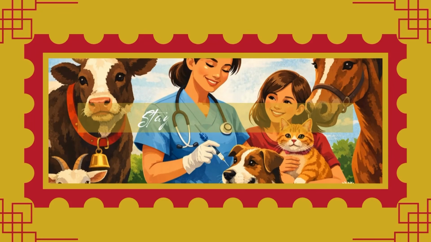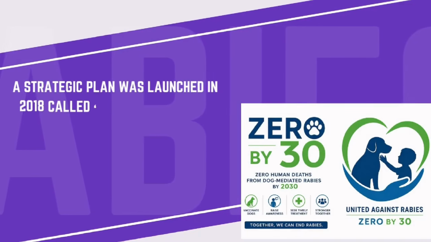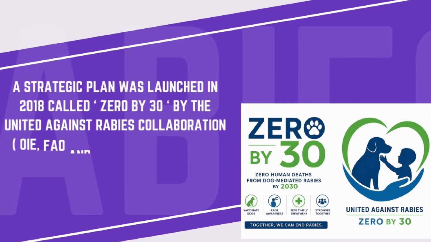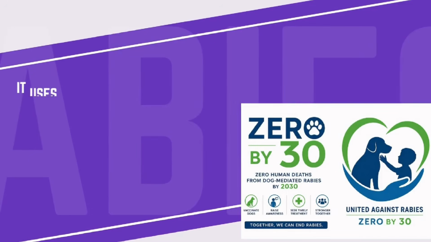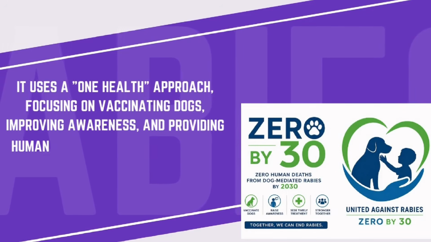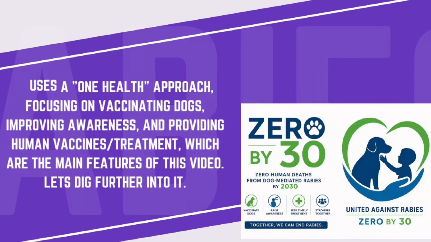Now let's move on to prevention of rabies. How do we prevent this disease? A strategic plan called Zero by 30 was launched in 2018 by the United Against Rabies Collaboration, aiming at zero human rabies deaths by 2030. This is a One Health approach focusing on vaccinating dogs, improving awareness, and providing human vaccines or treatment, which are the main features of this video. Let's dig further into it.